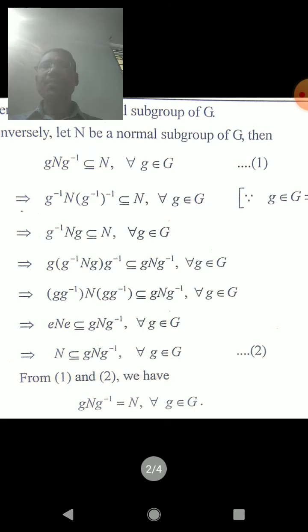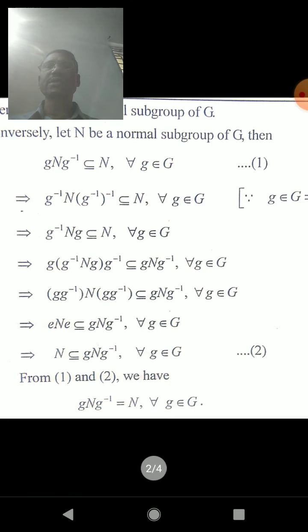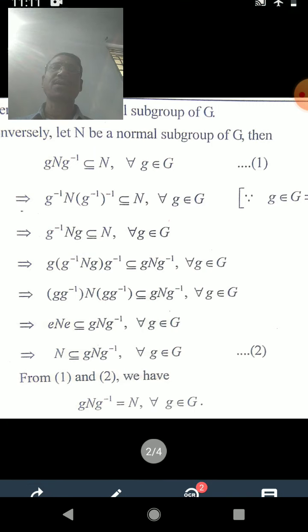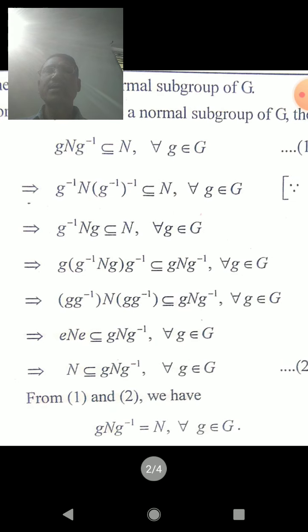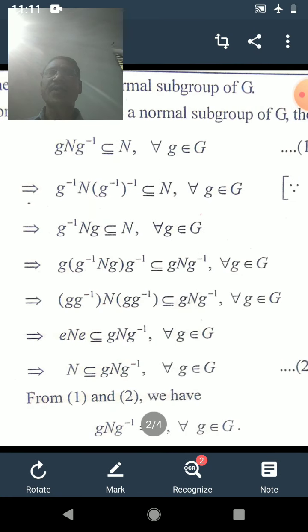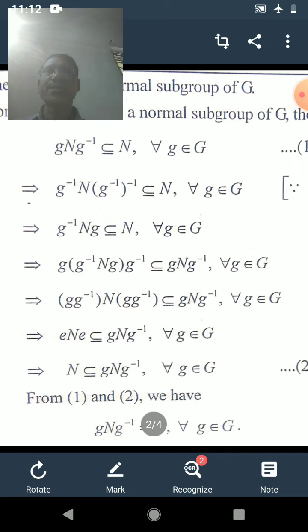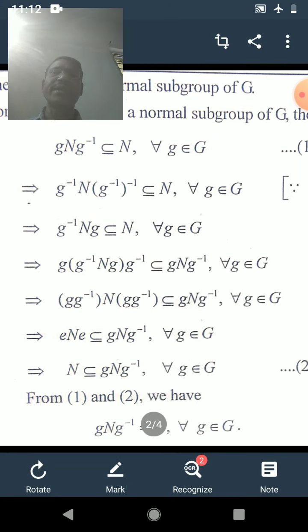And as g inverse is on the left of N, its inverse g is on the right, and therefore this will become g inverse N g is a subset of N for all g belongs to group G. Now we shall multiply both sides by g and g inverse, and then applying the associative property, it can be done as g g inverse N g g inverse, taking this in one bracket and this in another bracket, that is the associative property.